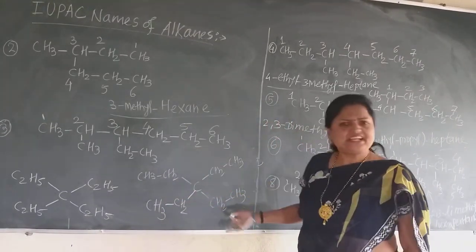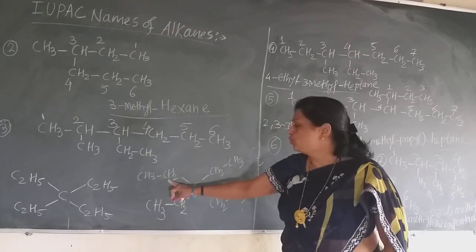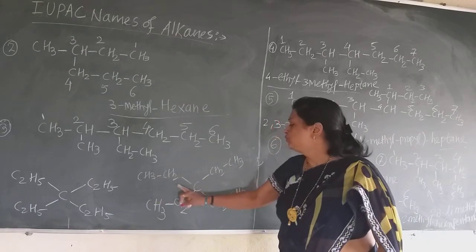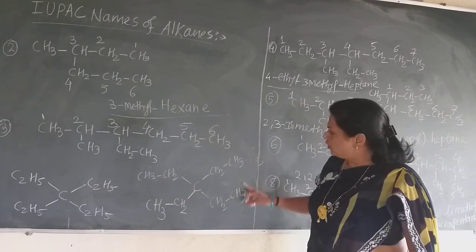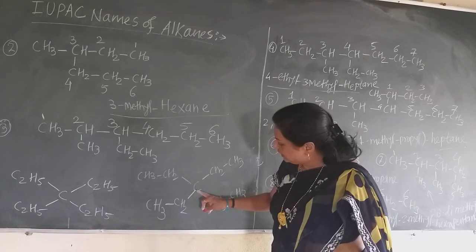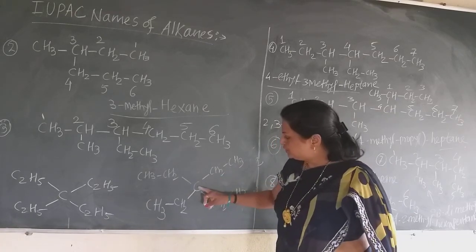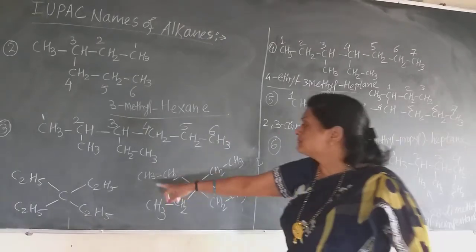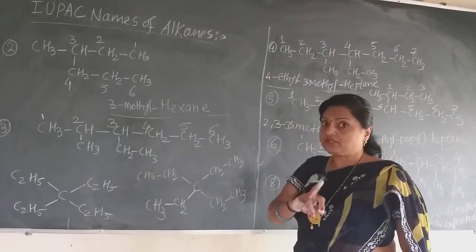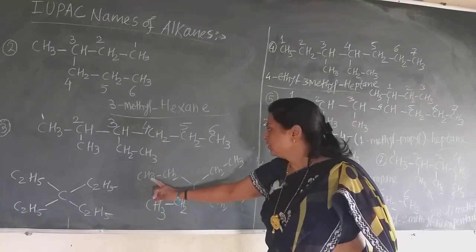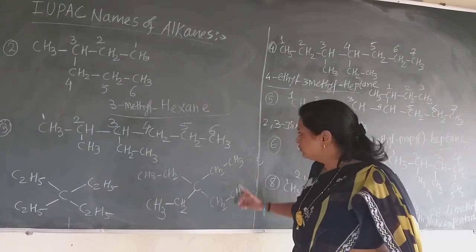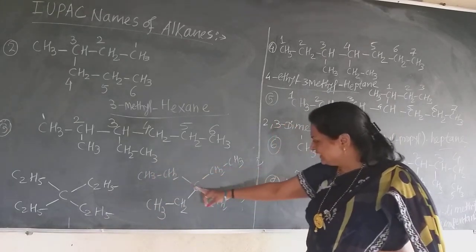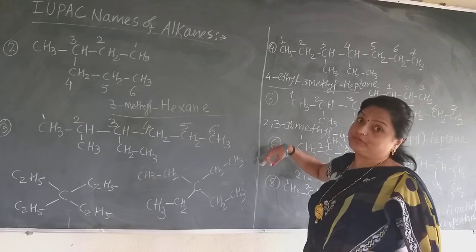Now select the straight chain: 1, 2, 3, 4, 5, or 1, 2, 3, 4, 5, or in this way 1, 2, 3, 4, 5. If you number from any side, only 5 carbon atoms are in the straight chain. Remember that you do not have to number in this way, 1, 2, 3, 4, 5, 6, 7, 8, 9, 10. This is not correct. Only select the continuous chain of carbon atoms.